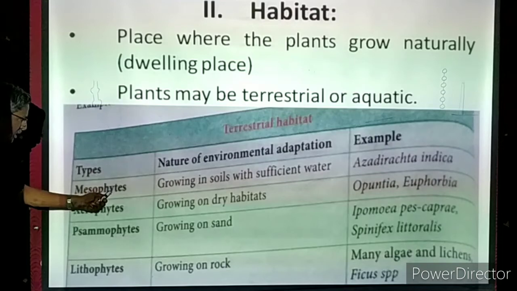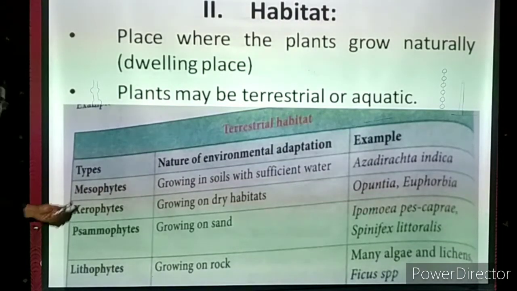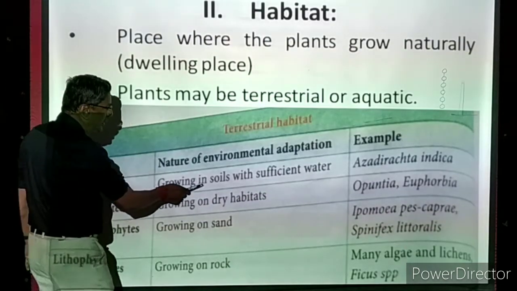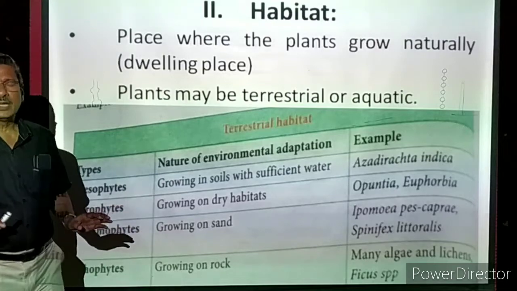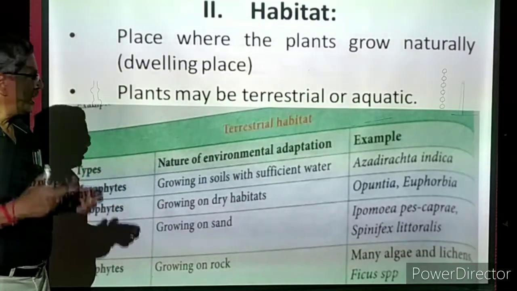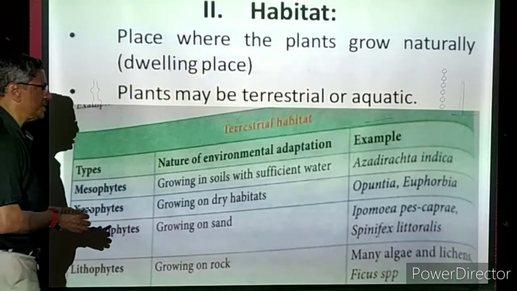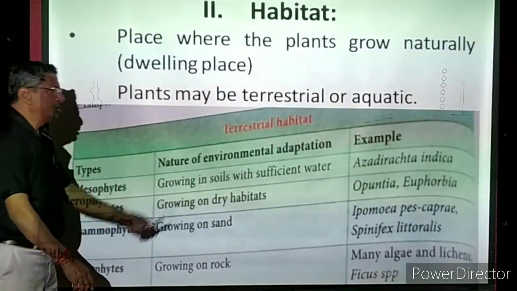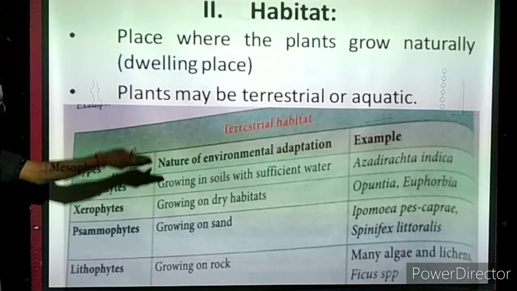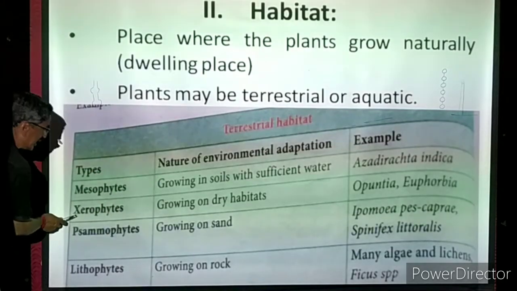So the plants are growing in soils with sufficient water. It is not too much, and it is not too low also. Sufficient water. Example, Azadirachta indica. Don't bother about that now. Later on you will come across what the name of it is.